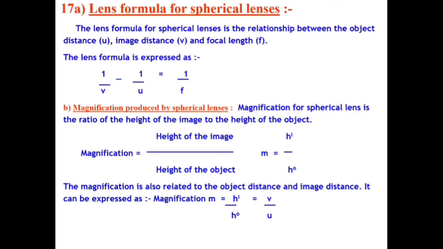Magnification produced by spherical lenses. Magnification for a spherical lens is the ratio of the height of image to the height of object, that means hi upon h naught. The magnification is also related to the object distance and image distance. It can be expressed as m equals hi upon h naught equals v upon u.